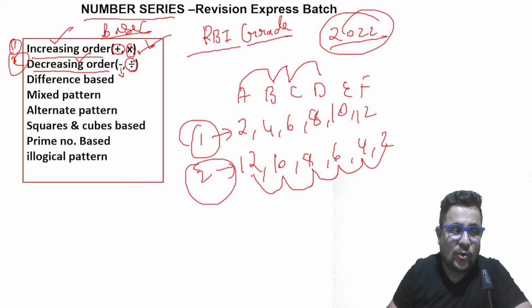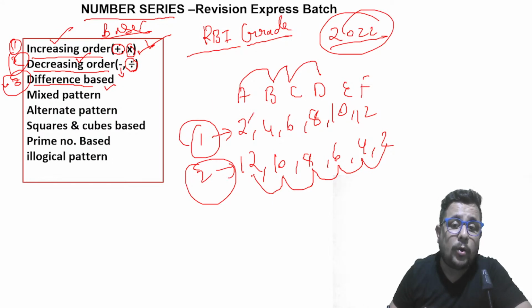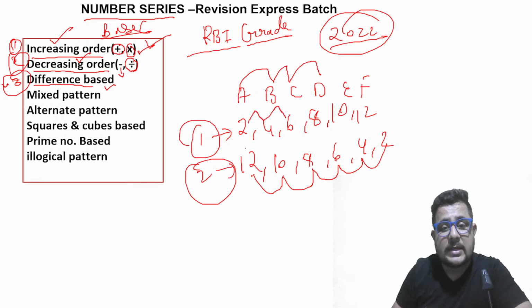Okay, so be active in the chat box. Third one, difference based. Now, increasing and decreasing order we have seen. Now we have to check the difference. It is a pattern where only the difference logic applies. 2 plus 2, 4, 4 plus 2, 6, 6 plus 2, 8, 8 plus 2, 10.